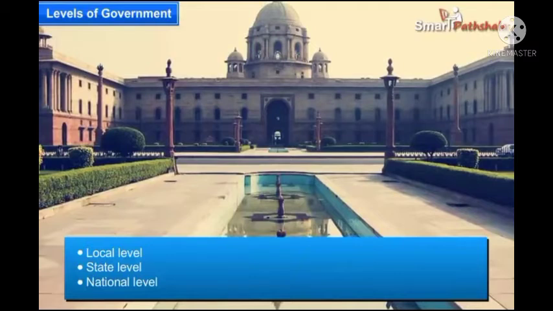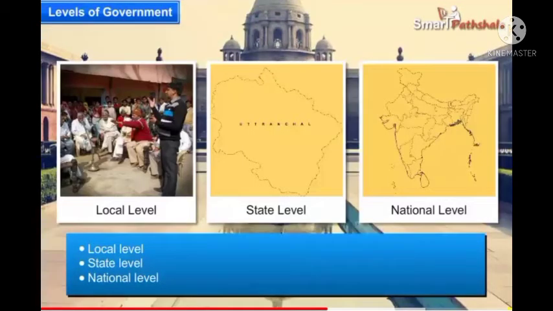Levels of government. Now that you know that the government is responsible for so many different things, can you think how it manages to do all this? The government works at different levels. At the local level, at the level of the state and the national level. The local level means in your village, town, or locality. The state level would mean that which covers an entire state like Haryana or Assam or our Kerala. And the national level relates to the entire country.